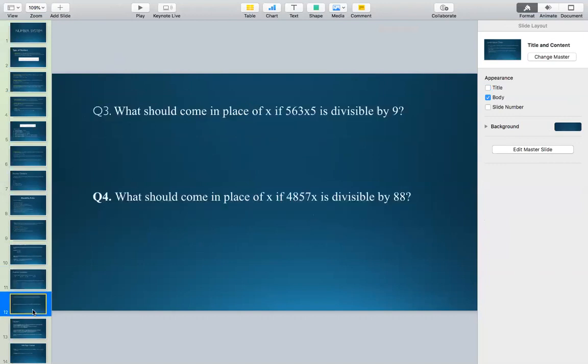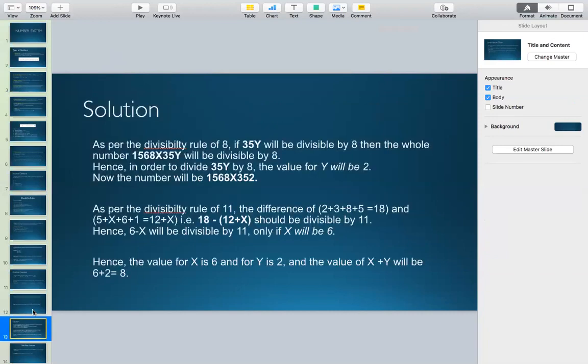Similarly, guys, I have a few more questions for you, which I'm going to skip as of now. These are similar questions and you will solve these questions later and we will discuss the solution in the next class if needed. Okay. I have also given the solution out here.